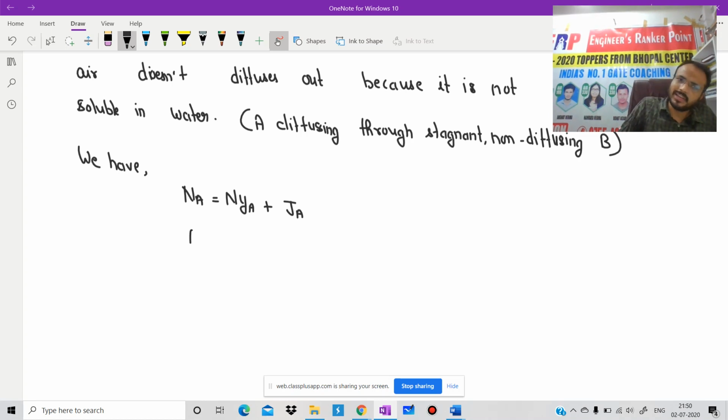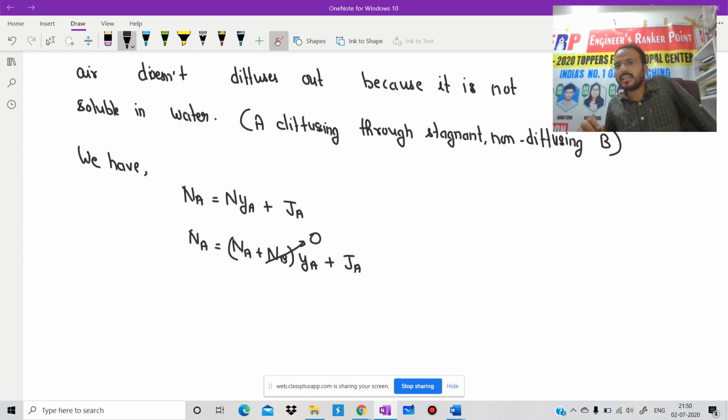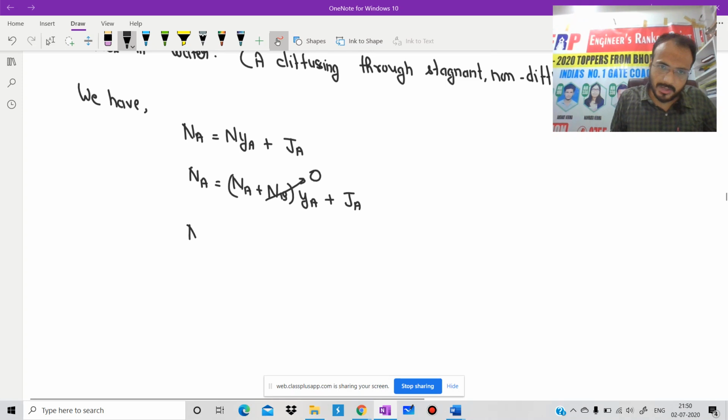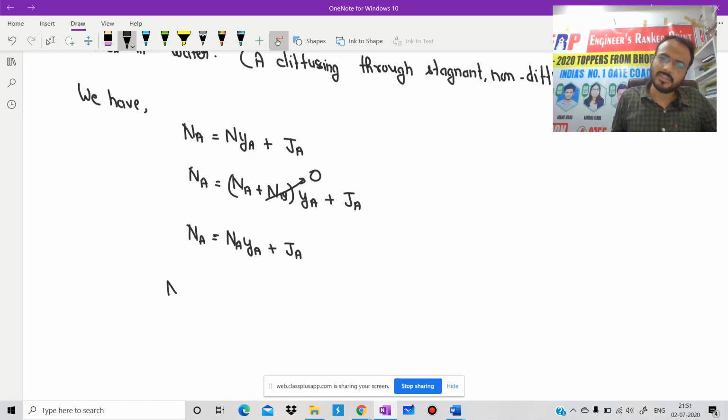Is it clear? We can write it like this: NA is equal to NA plus NB into IA plus J. The value of NB is equal to 0 because it corresponds to the first case. Then we are able to write NA is equal to NA into IA plus J, or simply NA into 1 minus YA is equal to J, but we need to derive this formula in terms of partial pressure.